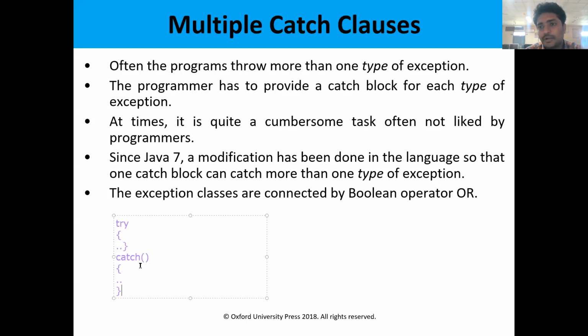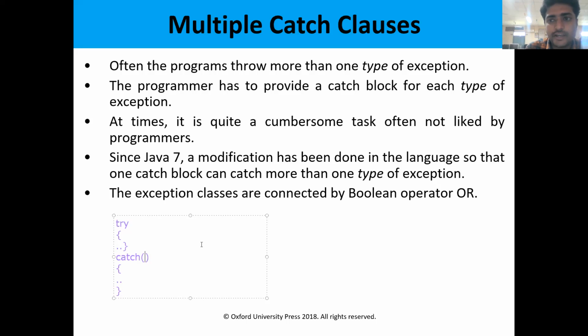So we may have multiple catch blocks also. That means multiple types of exceptions will be handled. This is one type of exception that is handled by this catch block. And then if we find any other type of exception, that may be handled with another catch block. The same catch block does not handle different exceptions.